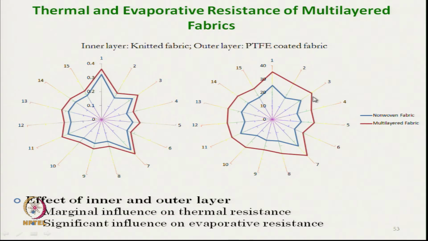As far as evaporative resistance is concerned, addition of the outer layer, which is coated fabric, increases the evaporative resistance significantly. So we should be very careful, the evaporative resistance should not increase too much.